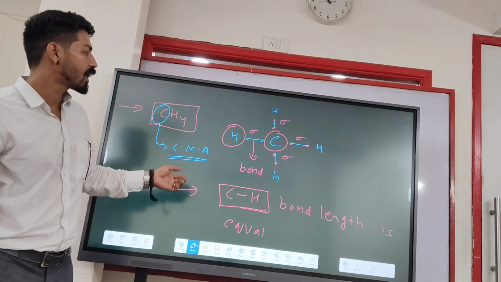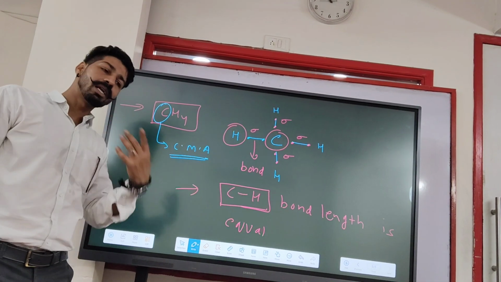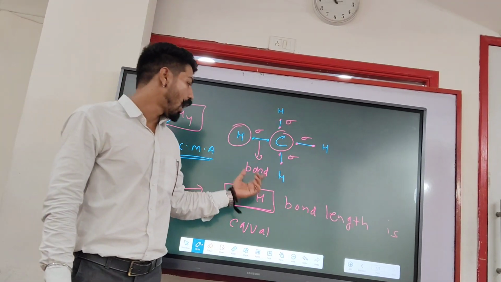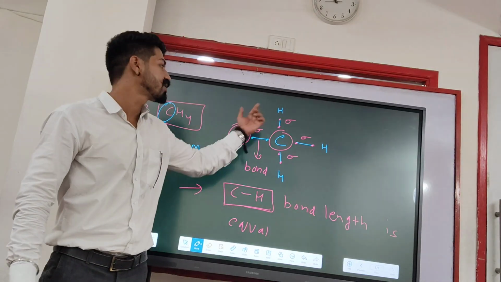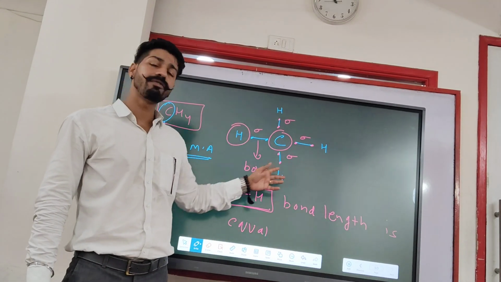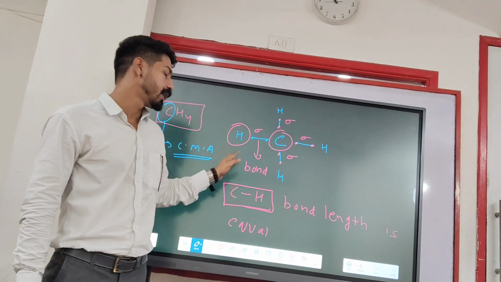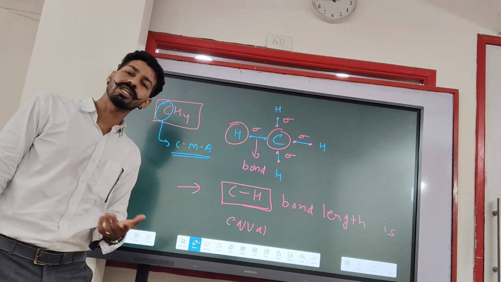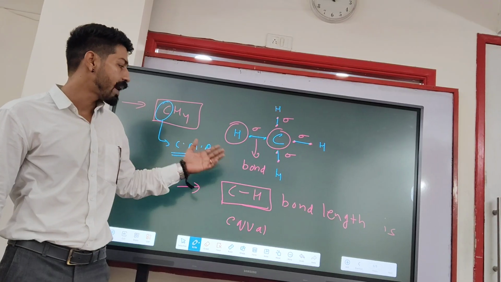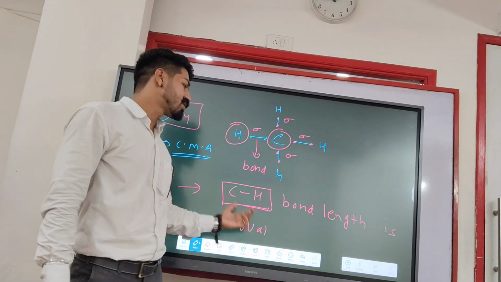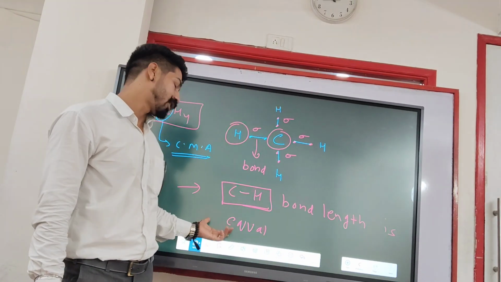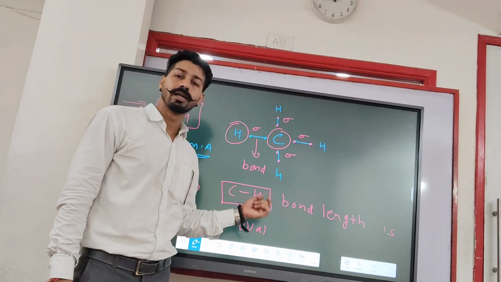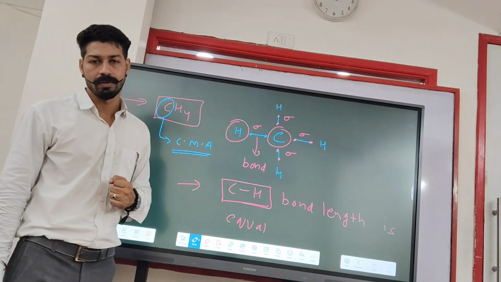So for that hybridization came, and hybridization told us how the bond length is equal in CH4, and each and every bond is equal just because of hybridization. In hybridization only we can get the answer why the CH bond lengths are equal. So for that we need hybridization.